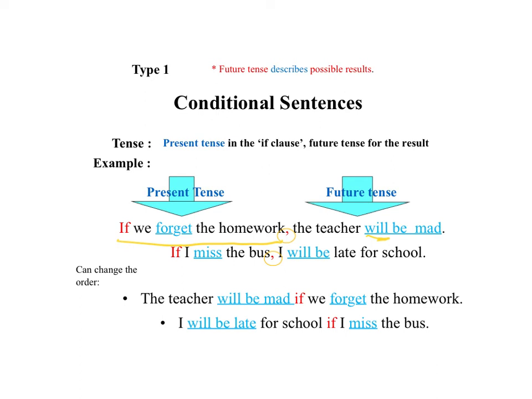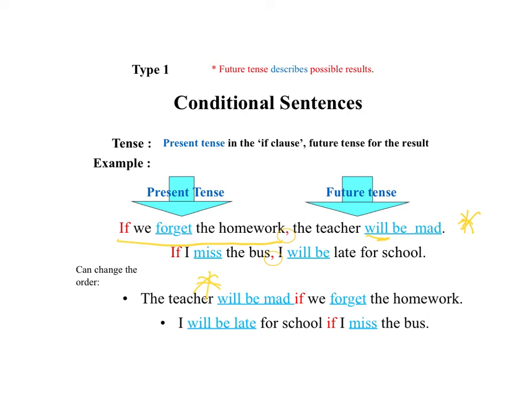Now, we can actually reverse the order or change the order when we're using conditionals. So we can actually have the if clause later on. Up here, we had if we forget the homework, the teacher will be mad. We can actually have the teacher will be mad here, if we forget the homework.